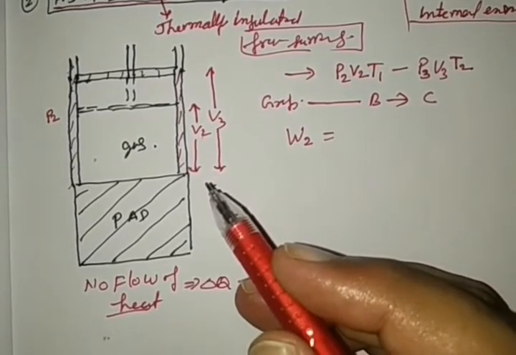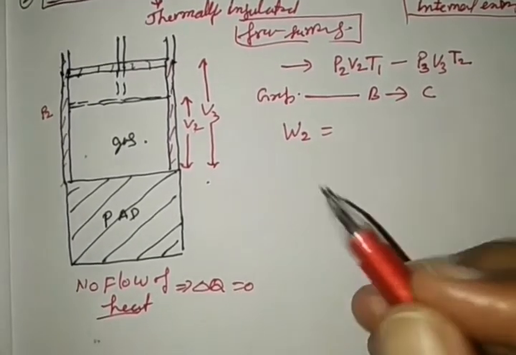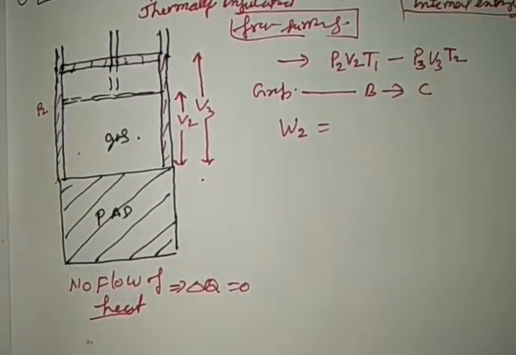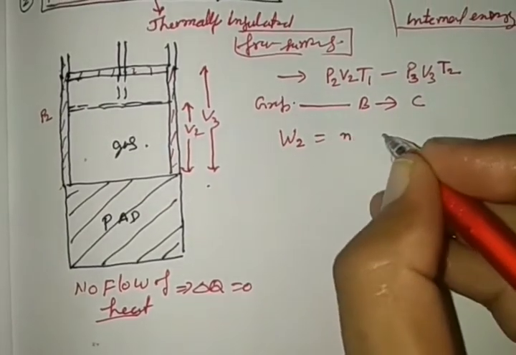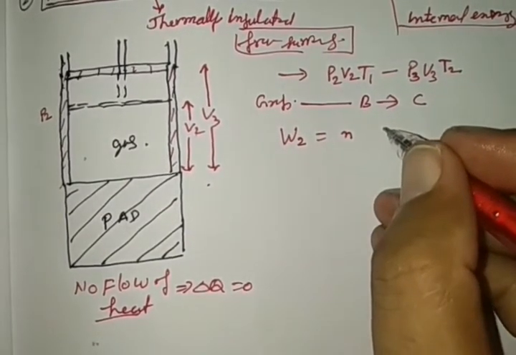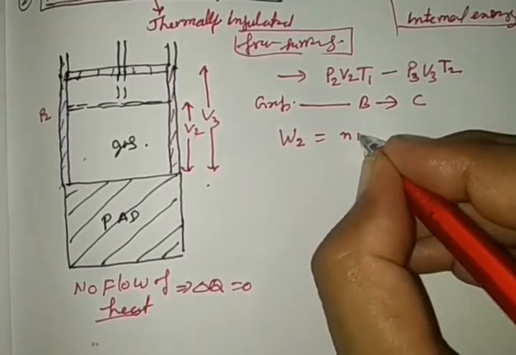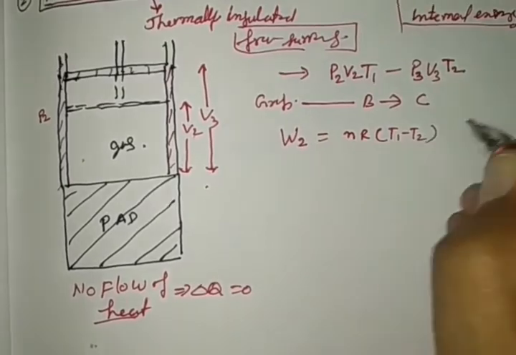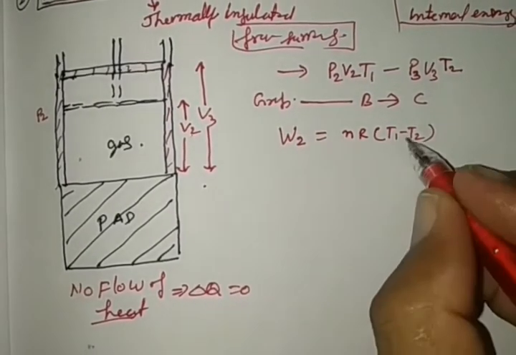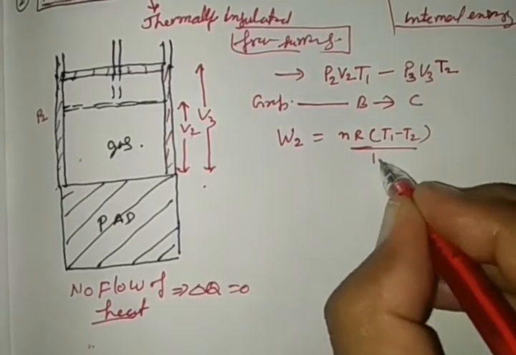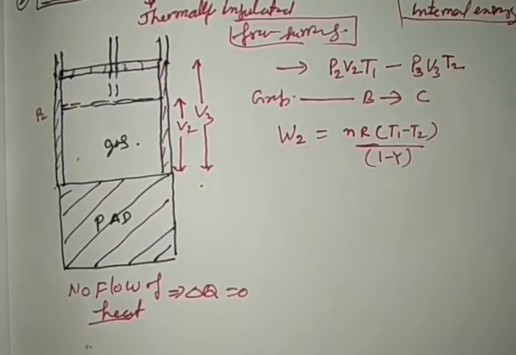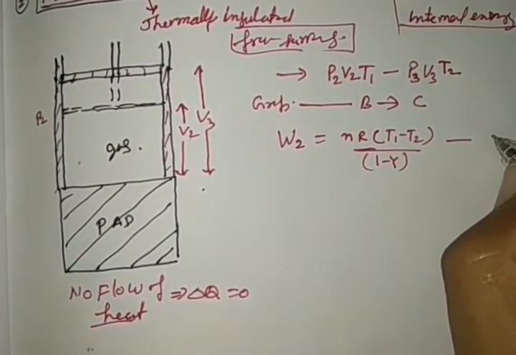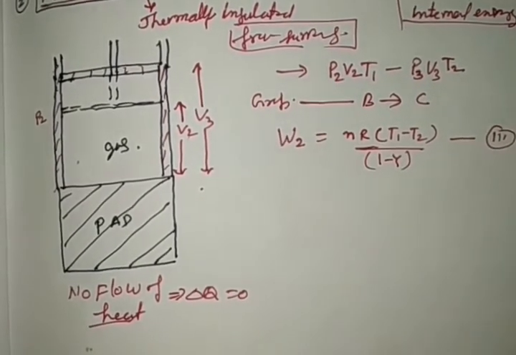So the work done under this process is given by the formula here: n, the number of moles of gas, times the universal gas constant, times the difference in temperature from B to C, divided by 1 minus gamma, and it is represented by equation number 3 here.